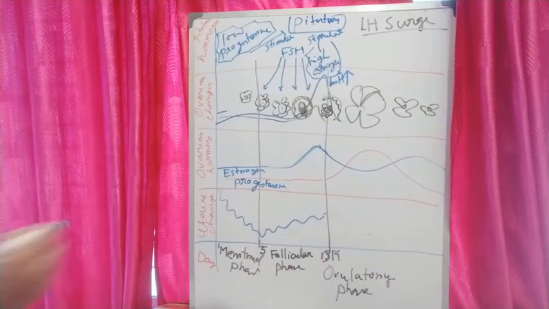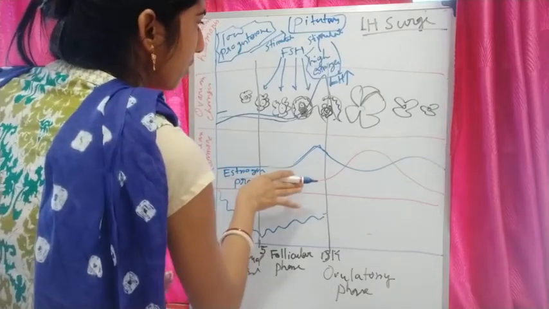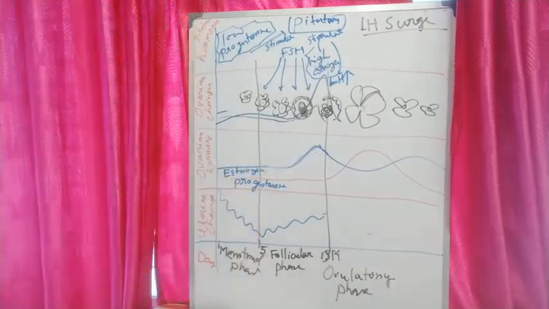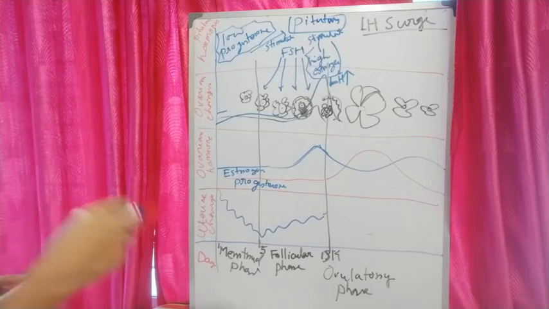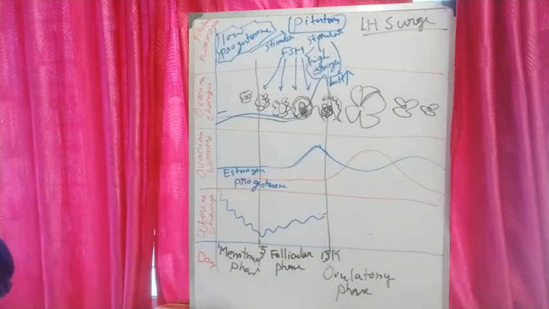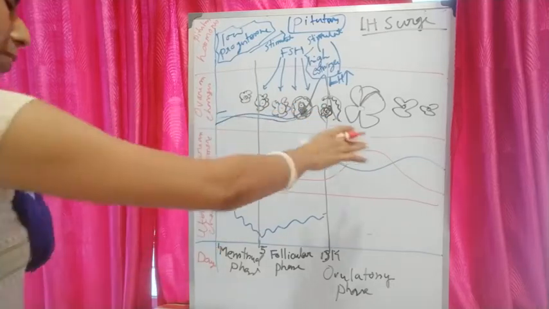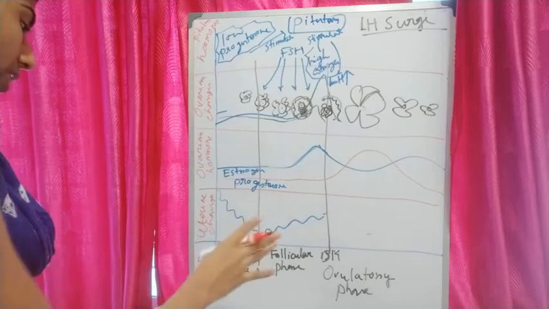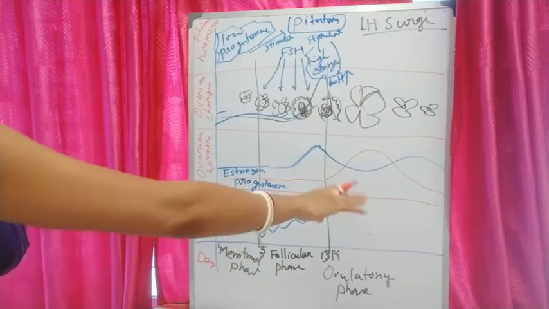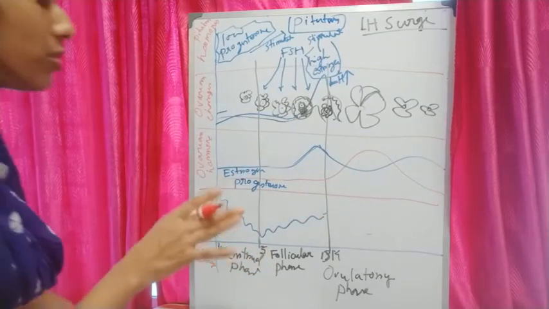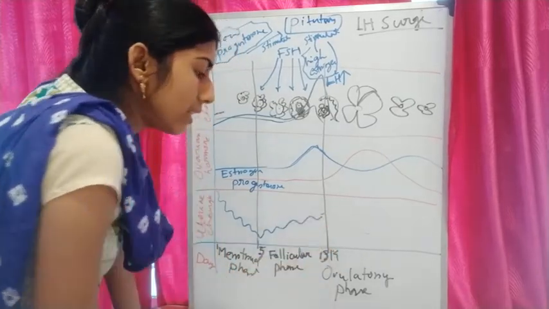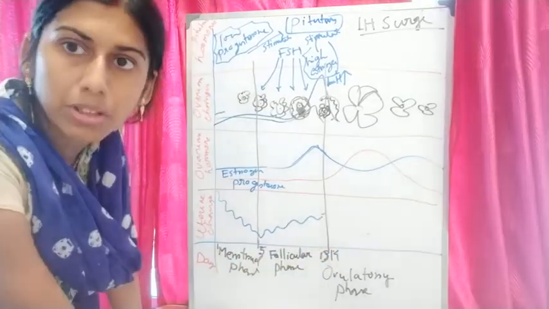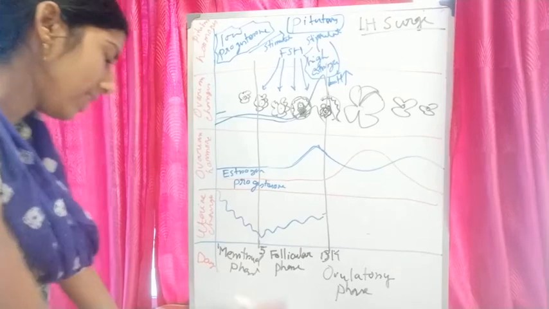Okay. So as I have mentioned, at the time of follicular development the level of estrogen will be high. And what changes will be in the endometrium wall? The corpus luteum is secreting large amounts of progesterone, which is essential for maintenance of the endometrium. Why the endometrium? Because in the endometrium wall, implantation will take place if fertilization has taken place.